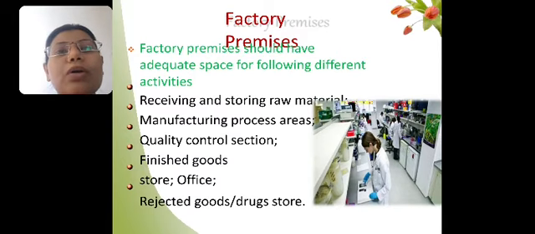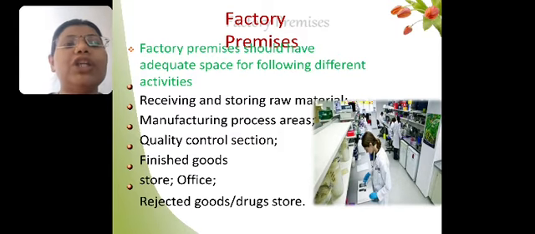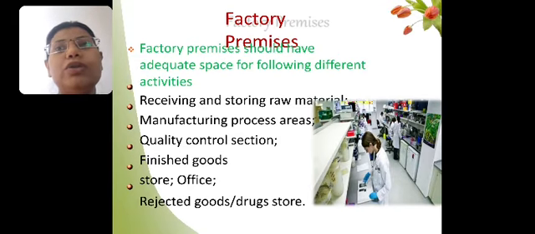Then a finished product store area, where we can store the finished products which we have manufactured in our factory premises. It should be stored separately, so it requires a separate area for storage. Then a store area where we can store packaging material, and an office where the batch manufacturing records and all the data related to every batch should be stored properly.